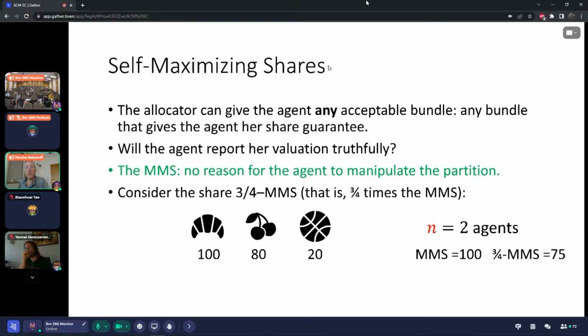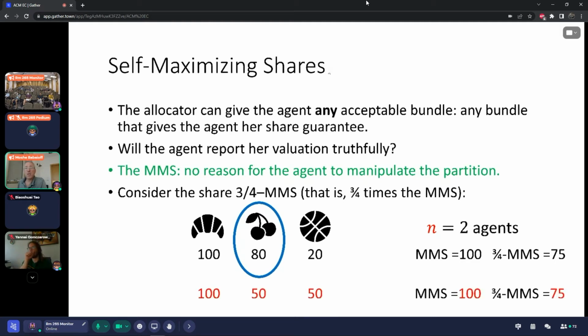So we have an additive valuation over three items with values 100, 80, and 20, and n equals 2. There is, of course, a partition into two bundles of value 100, so the value of the Maximin share is 100, and 3/4 of that is 75. So what is the share guarantee? The share guarantee is the value of the minimal bundle that is at least 75, which is the 80, the item by itself. Now let's consider the following manipulation by the agent. Instead of reporting 100, 80, and 20, she reports 100, 50, and 50.